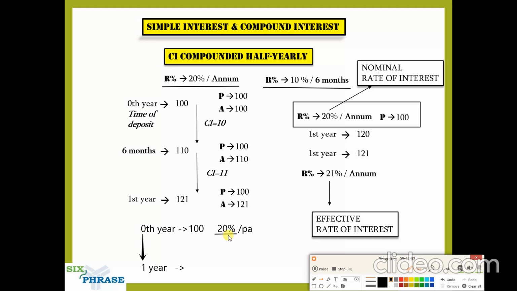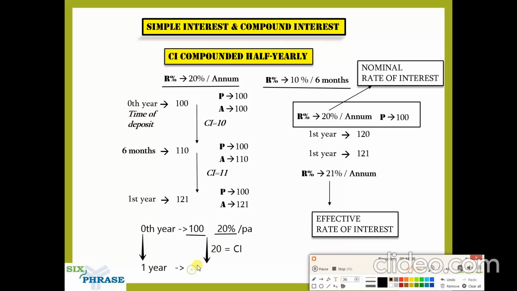This 20 percentage you will apply to this 100, because 100 is the principal and the amount at this point. So it doesn't matter if you apply it to the principal or the amount, you are going to get the same thing, right? Because both are the same. At this point, principal and amount are the same, 100 rupees. So this 20 percentage applied to the amount will give you 20 rupees as the compound interest. So your compound interest is rupees 20.